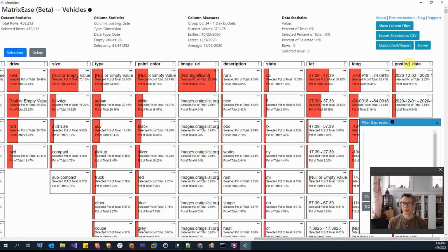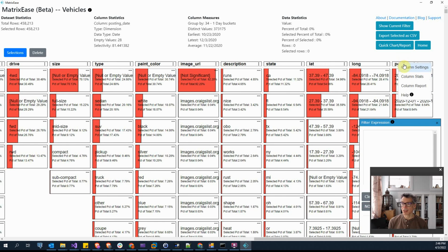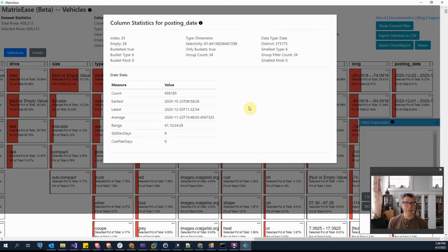For date time columns, the bucketing can be 1 day, 1 week, 1 month, 1 year, 1 decade, or 1 century buckets. Month of the year buckets, January through December. Day of week buckets, Saturday through Sunday. Hours of the day, minutes of the hour, or seconds of the minute. The column stats for date time show basically the metrics for the earliest, latest, average, the range, and the standard deviation.